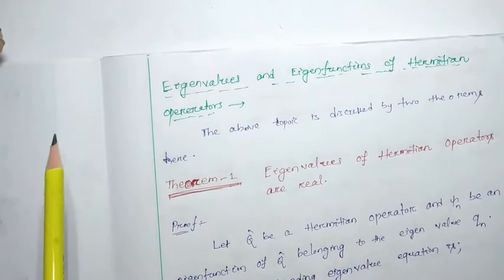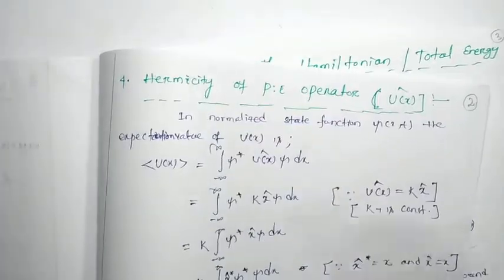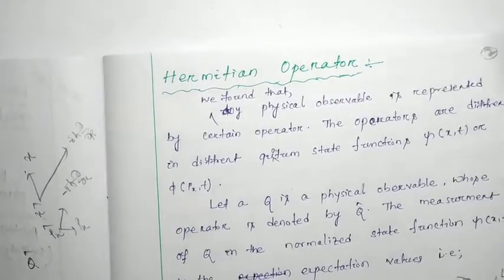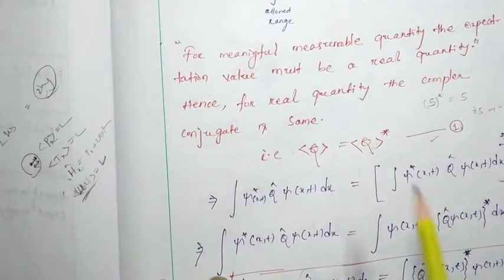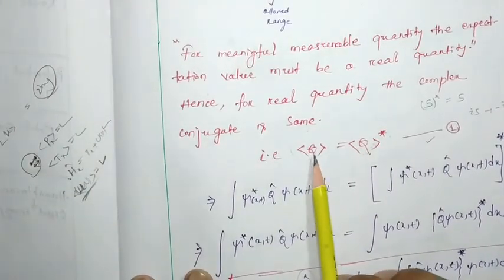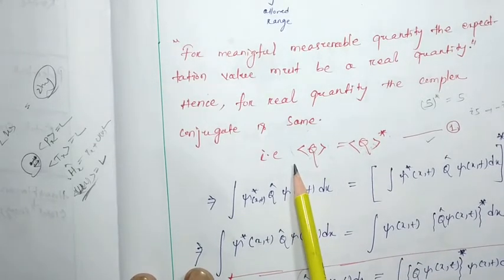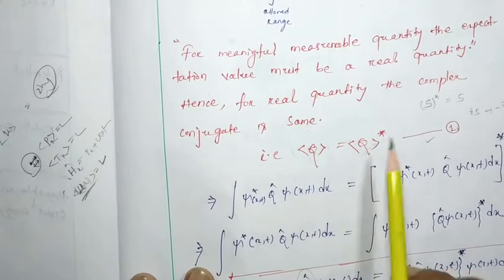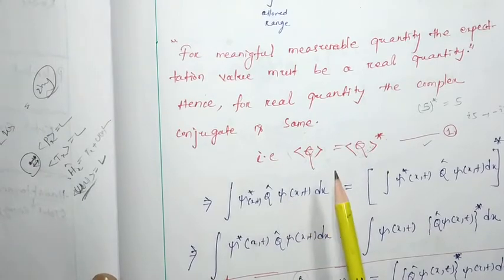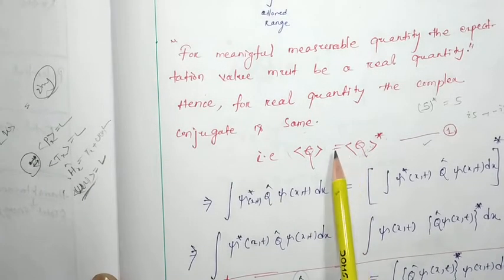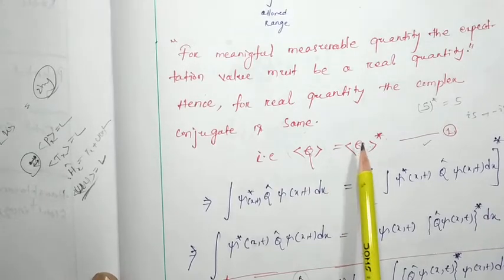Whenever we discussed Hermitian operators, I told you that a Hermitian operator has to obey a condition: the average or mean value of an observable quantity will be equal to its complex conjugate. That means the Hermitian operator has real eigenvalues, which we are going to prove.